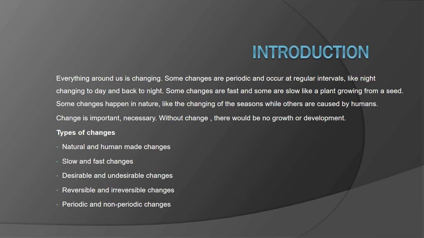Some changes are useful to us and some cause harm. Some can be undone while others cannot. After any change, there is some difference in one or more characteristics of the object or substance undergoing the change. The difference may be in color, texture, shape, size, state of matter, chemical nature, and so on. Can you think of examples of such types of changes? Change is important and necessary. Without change, there would be no growth or development.